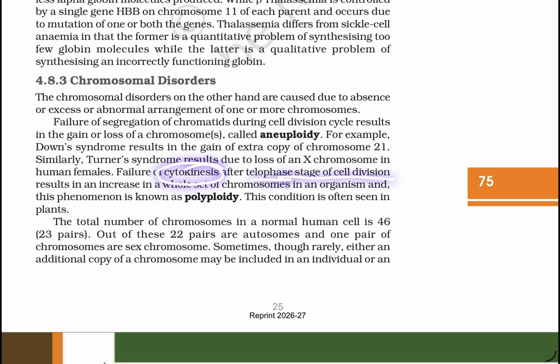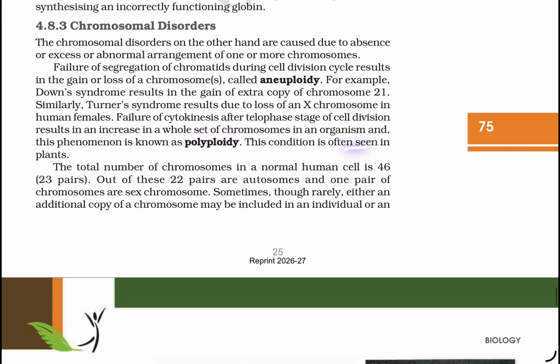Failure of cytokinesis after the telophase stage of cell division results in an increase in a whole set of chromosomes in an organism, and this phenomenon is known as polyploidy. This condition is often seen in plants.